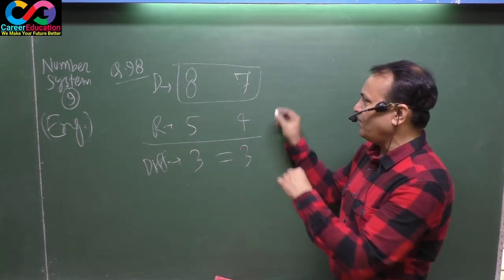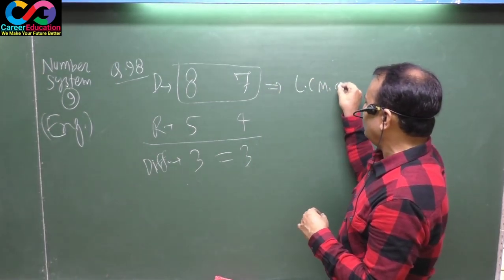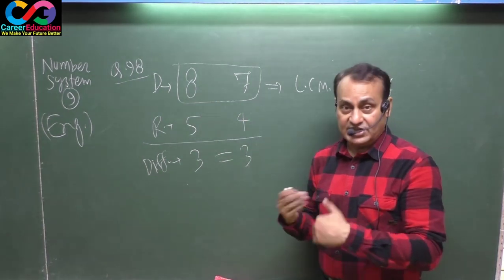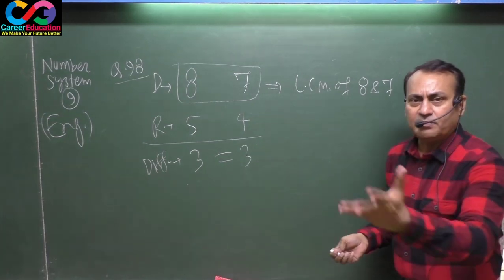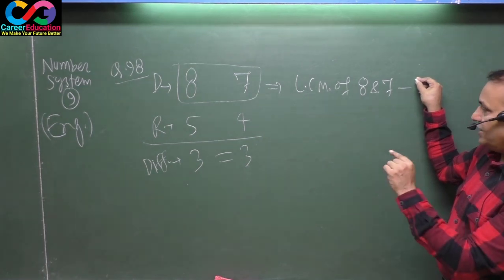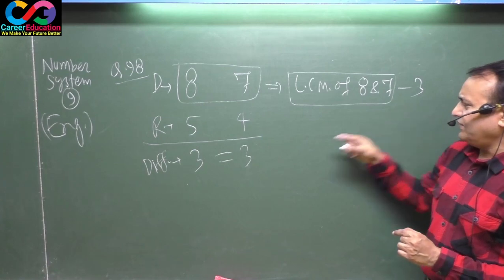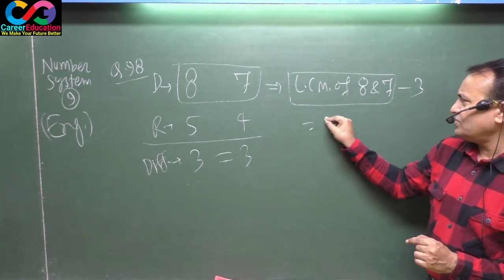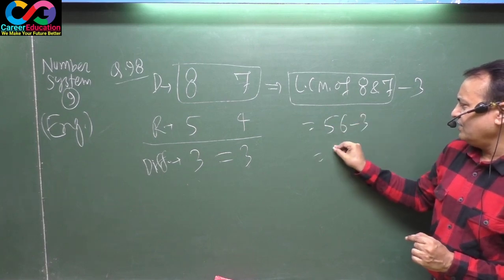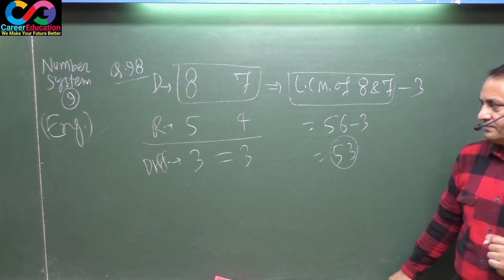In such type of questions we have to take the LCM of the divisors, meaning 8 and 7, and from this LCM the equal difference must be subtracted. That means take the LCM of 8 and 7, and thereafter subtract the difference. This is 56 minus 3, that is 53. Note down.